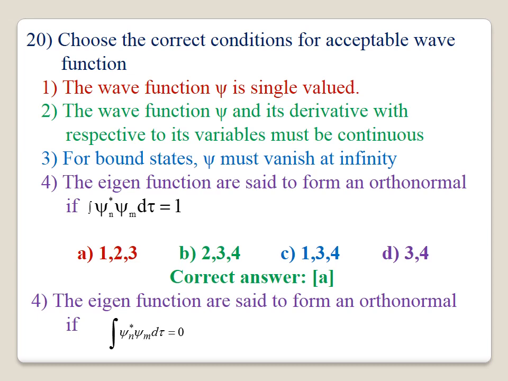According to the fourth one, the eigen functions are said to be orthonormal if integration of psi star n psi m d tau is equal to 1. It is wrong. The integral of psi n star psi m d tau will be equal to 0 for orthogonal functions. Therefore, the conditions 1, 2, 3 are correct. Therefore, the correct answer is A. For the incorrect statement, the correct statement is, the eigen functions are said to form an orthogonal set if integration of psi star n psi m d tau is equal to 0.